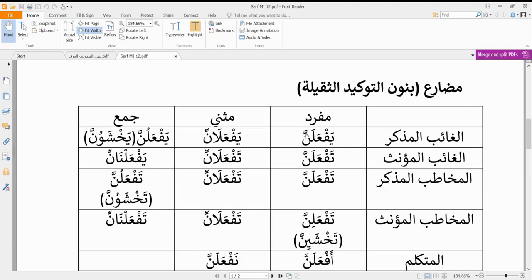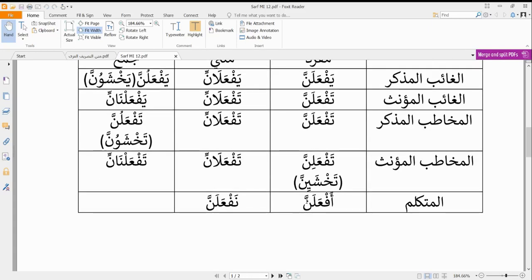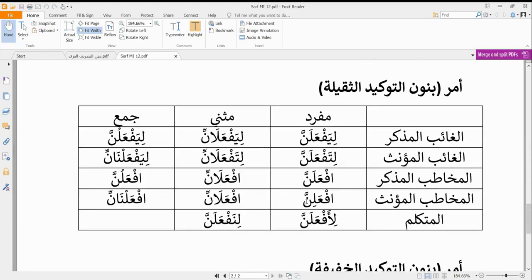And then we said in every other case we simply give the letter before it a fatha, and then we give our nun ta'kid al-thaqila a fatha. So what about our fi'lul amri? Our fi'lul amri is very easy. It's basically the same thing as our mudari, except that now we have removed the harf al-mudara'a. That's for if'alan, if'alani, and if'alun, if'alinna, if'alani, if'alunani.